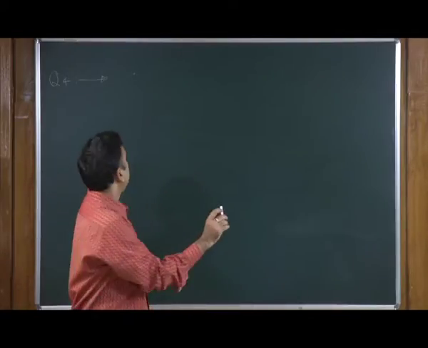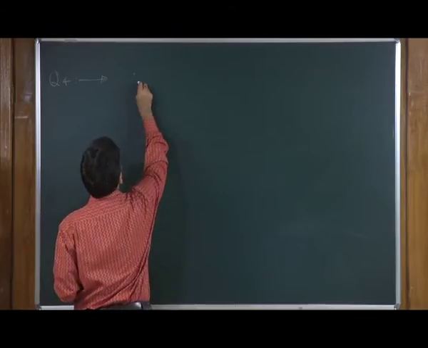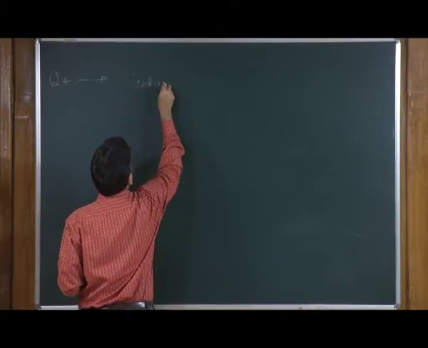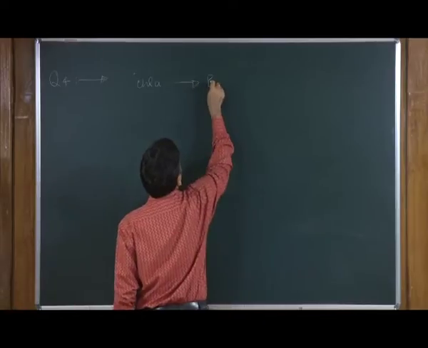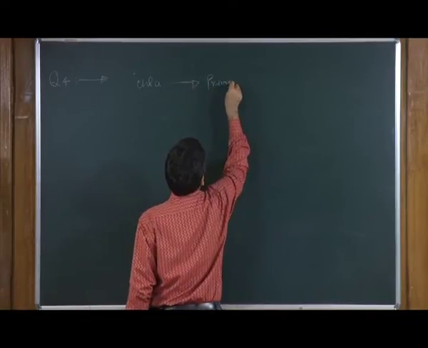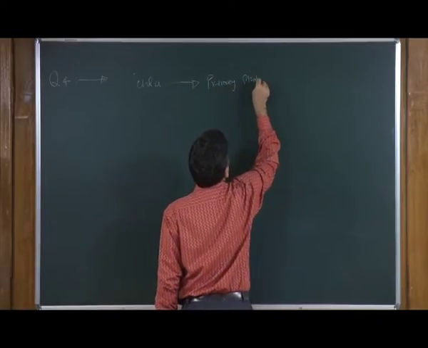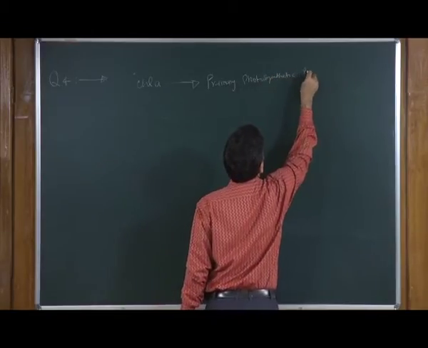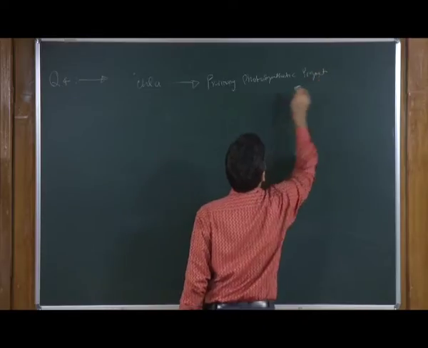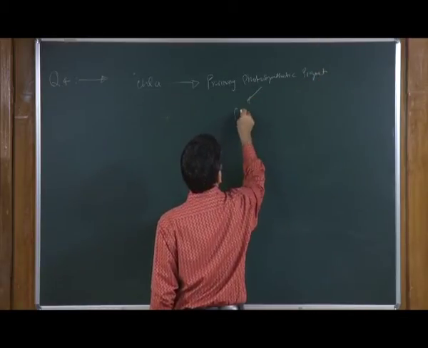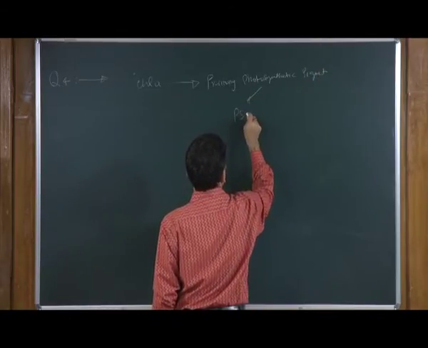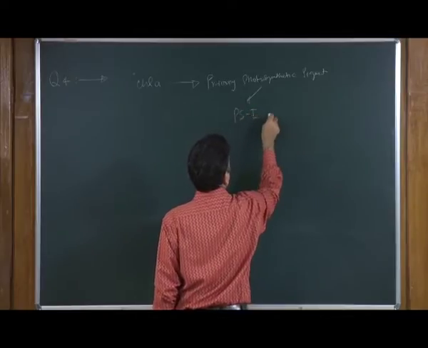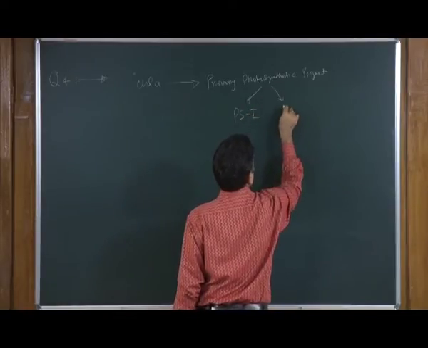In that way we discussed that chlorophyll A is the primary photosynthetic pigment because it contains photosystem 1 and photosystem 2.